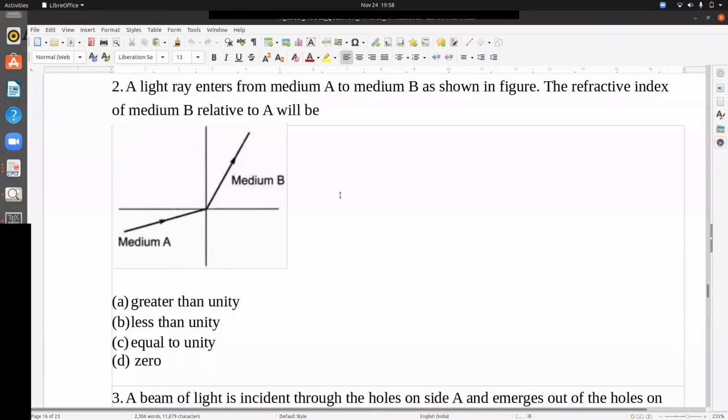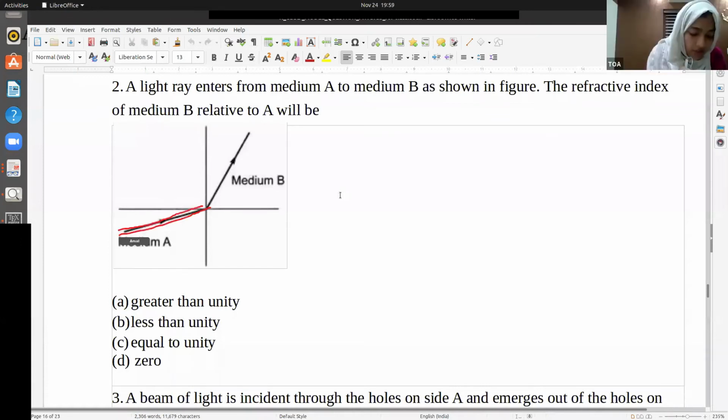Why? How will you check that? That's my question. Prior art denser. If it is E light, if there was no medium B here, it would have gone like this. In the presence of a medium, this light can either go like this or like this.